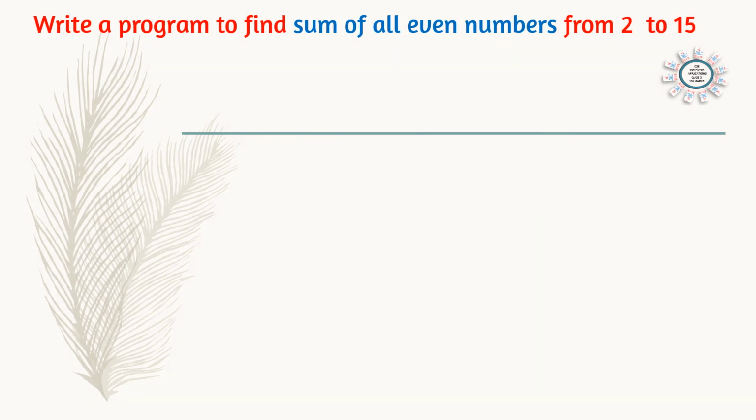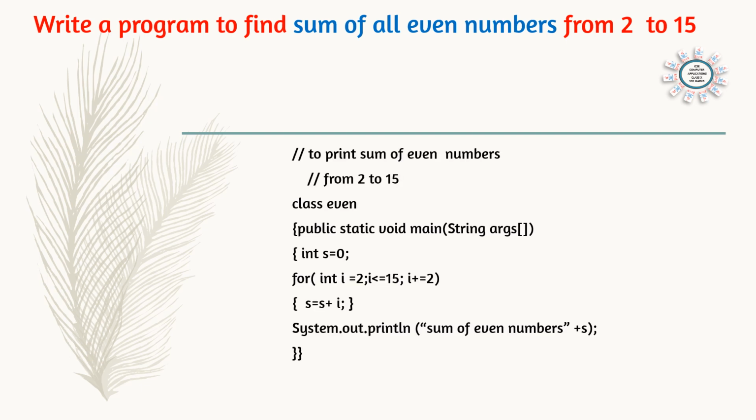Coming to the next question, write a program to find the sum of all even numbers from 2 to 50. So here also we don't have to print the even numbers. We have to add the even numbers starting from 2. So here we can start the program. Write the command to print the sum of even numbers. Keep in mind, if the command is coming in 2 lines, in both the lines a single line command has to be put. Otherwise we can have multi-line commands.